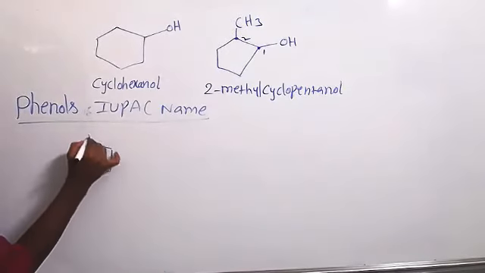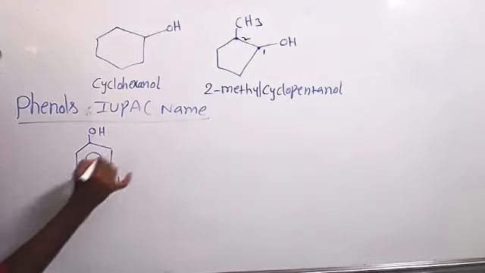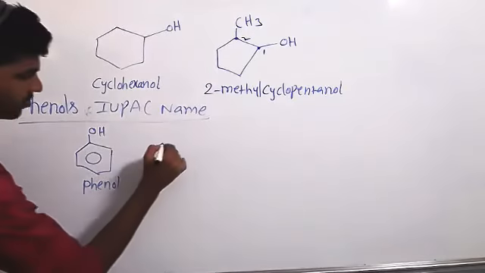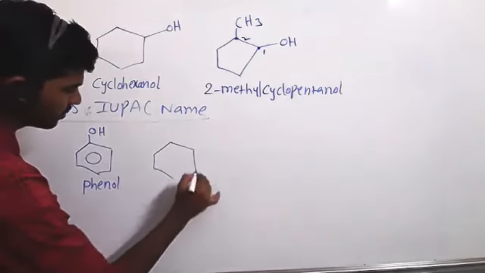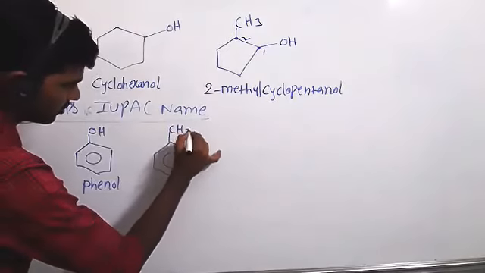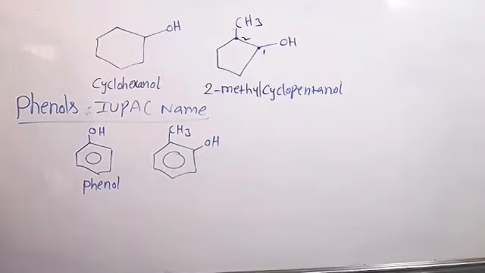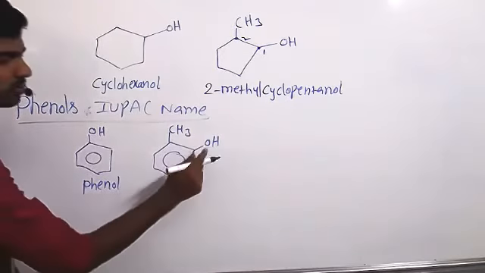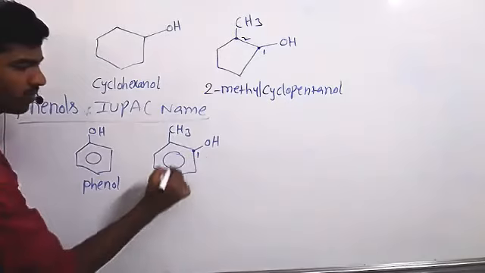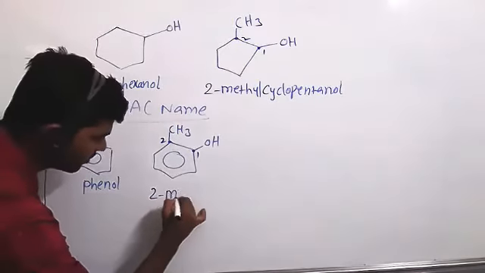The IUPAC name and the common name are both the same. This is phenol. CH3 here, OH. What is the IUPAC name? The carbon attached to the OH group, give as 1. This is 2. 2-methylphenol. Yeah, 2-methylphenol.